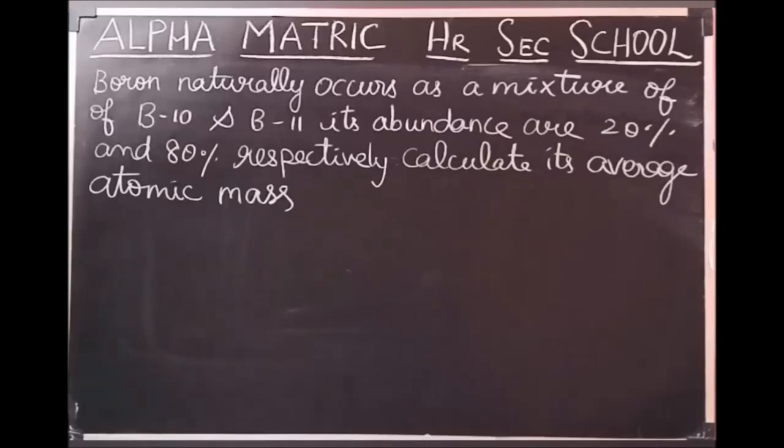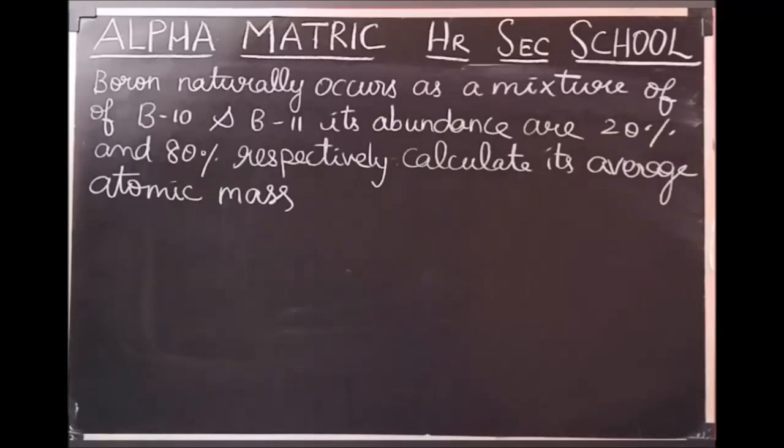Boron naturally occurs as a mixture of boron 10 and boron 11. There are 2 isotopes of boron, boron 10 and boron 11. Its abundances are 20% and 80% respectively. Here also we are going to calculate average atomic mass.